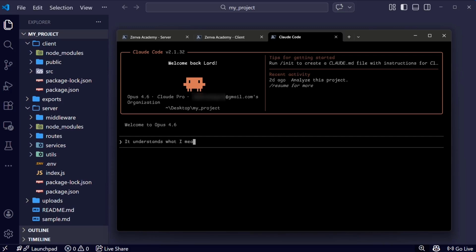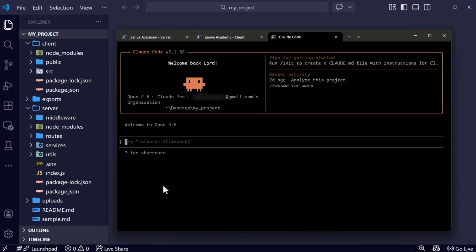Well, Claude Code doesn't understand intent the way a human teammate does. It just interprets instructions, context, and constraints. And when any of those are missing, it fills the gaps on its own, sometimes correctly, sometimes catastrophically. So this session is about learning how Claude decides what to do when things are unclear.